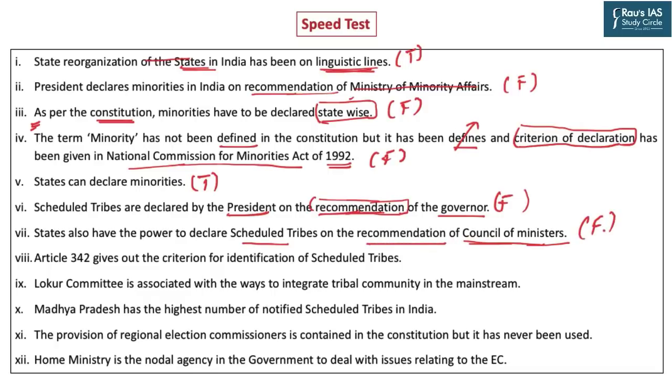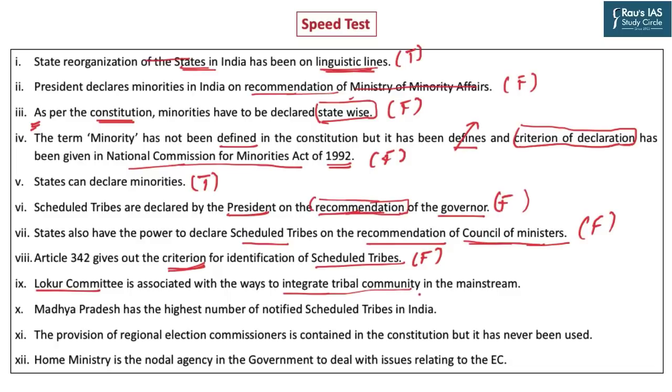Article 342 gives out the criteria for identification of scheduled tribes. Article 342 talks about the power of the President to declare scheduled tribes, but the criteria for identification of scheduled tribes is not mentioned in the Constitution. The statement is wholly and plainly incorrect. It was actually the Lokur Committee, appointed in 1965, that gave out the criteria for identification of scheduled tribes. The next statement is, the Lokur Committee is associated with the ways to integrate the tribal community in the mainstream. This is an absolutely bizarre statement, because there is no effort, no ideology, that we have to integrate the tribal community in the mainstream.